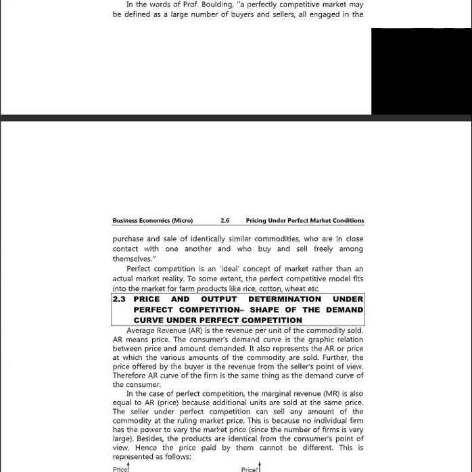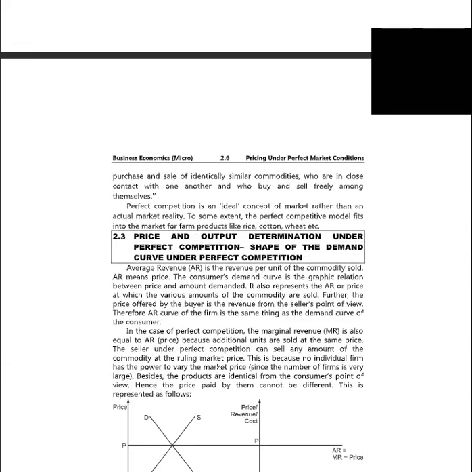Next, perfect competition is an ideal concept rather than an actual market reality. To some extent, the perfectly competitive model fits the market for farm products like rice, cotton, wheat, etc. So now let us understand in more detail about price and output determination under perfect competition, and the shape of the demand curve under perfect competition.